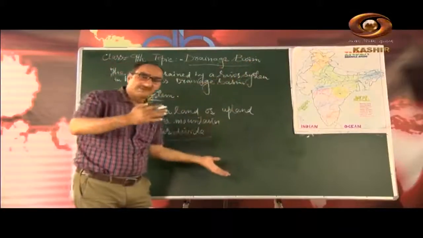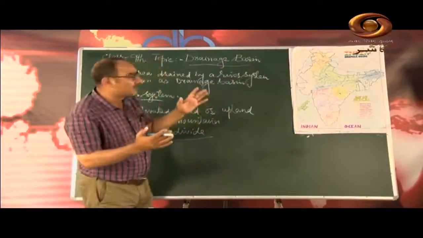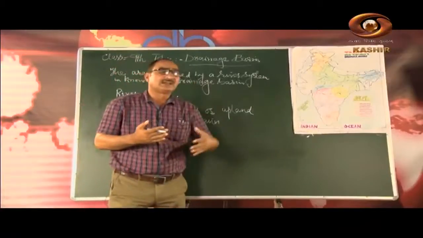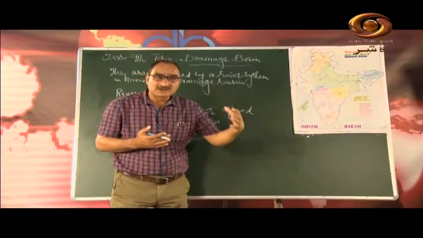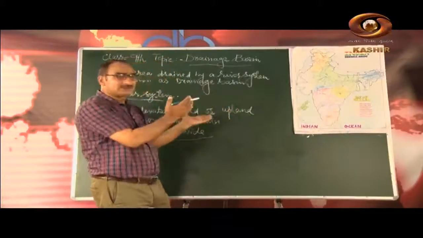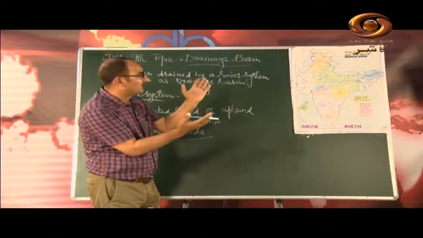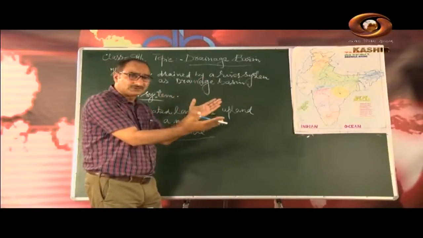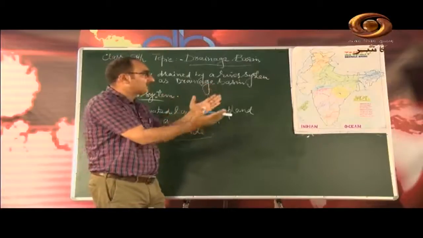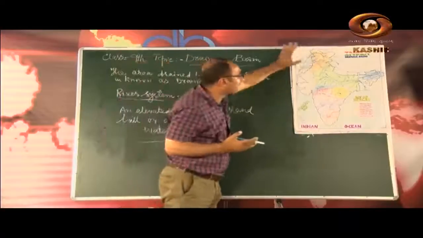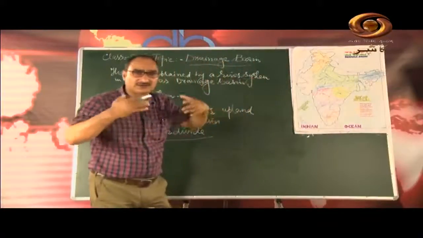their origin in the snowfields of the Himalayas. But, my dear students, I already told you that the rivers are controlled by the land features. So why do these rivers go to Pakistan? Because the western part of the Himalayas slopes towards the west. That is why consequently these rivers go to Pakistan, and these five rivers here are called Punjab.